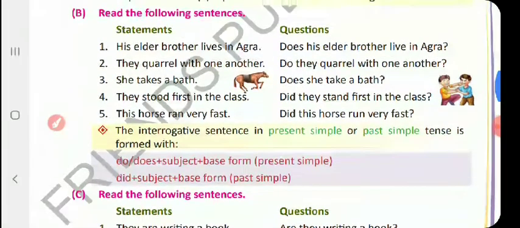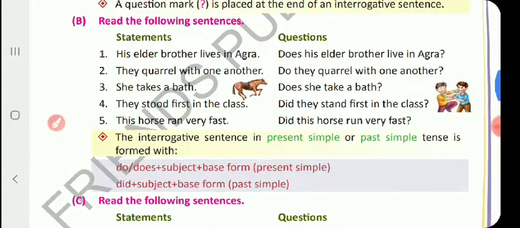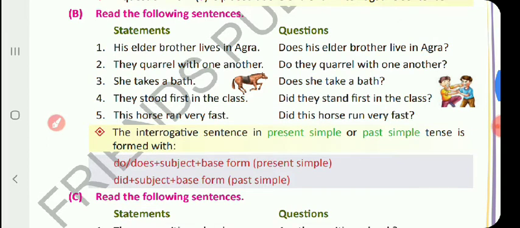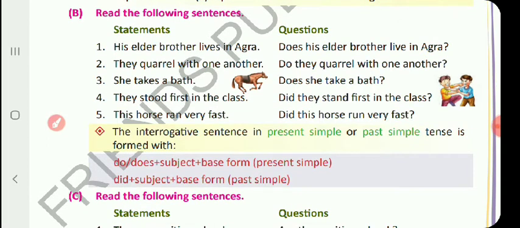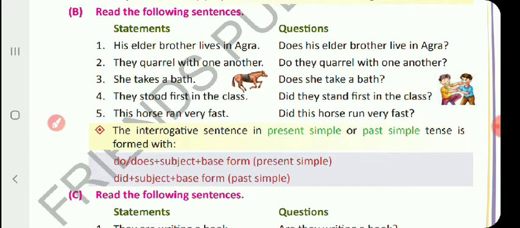Here we have exercises. See, his elder brother lives in Agra. It is present simple tense and the subject, his elder brother, is singular, isn't it? That's why here does his elder brother. In the statement it is given lives, isn't it? But when we change this simple present into interrogative sentence, we take live only. Yes should not be taken there. In Agra question mark.